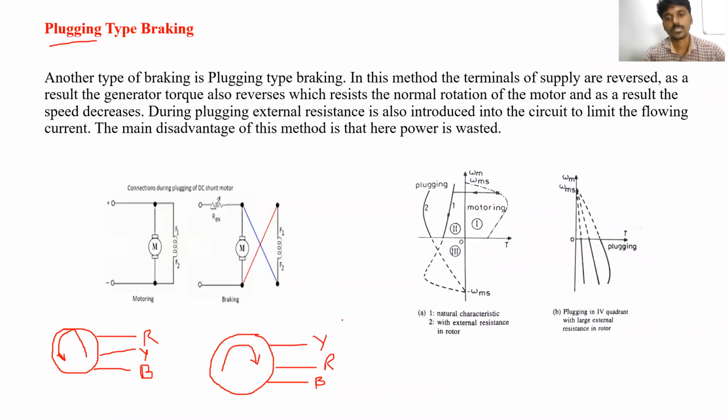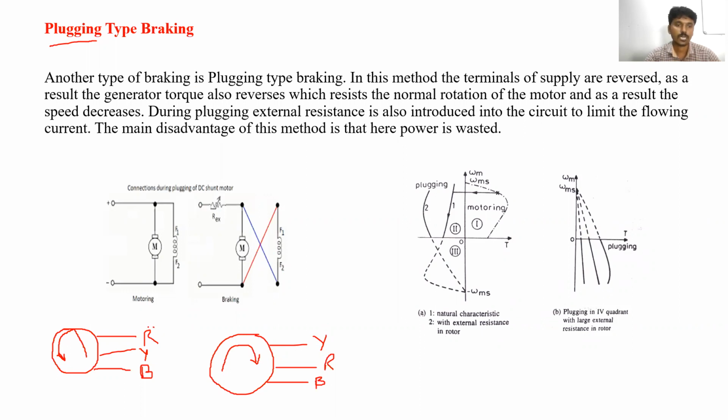That depends on how much reverse voltage is applied. The stoppage time of the motor depends on how much reverse phase sequence voltage is applied. Like this way you can stop the motor using plugging. This method can also be called the counter current braking method. But in this, when a reverse phase sequence is applied, the speed is also going to be reverse.